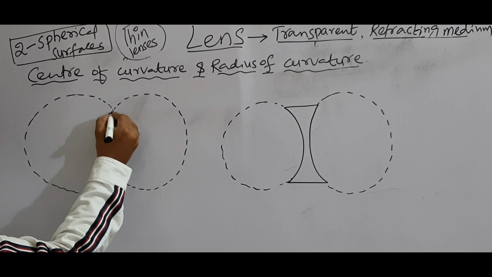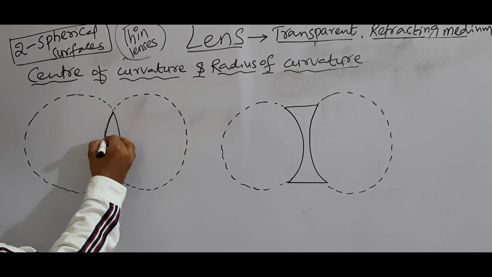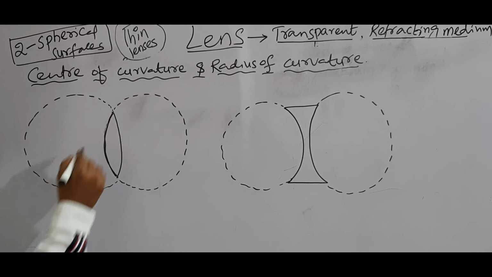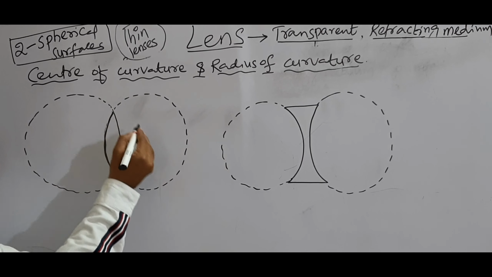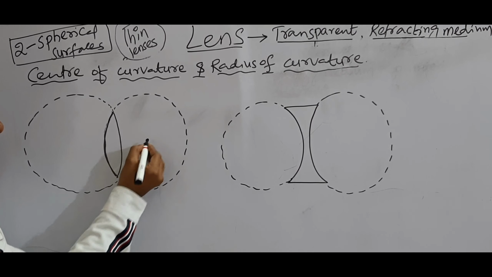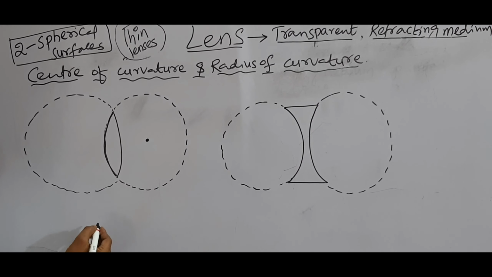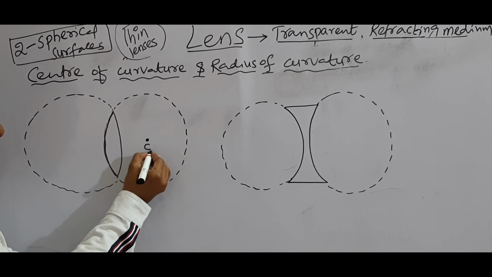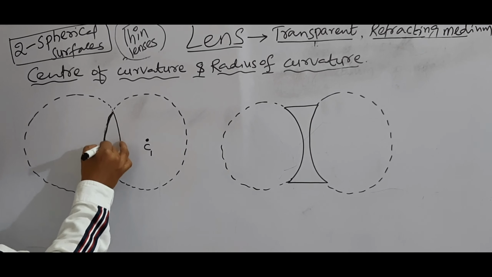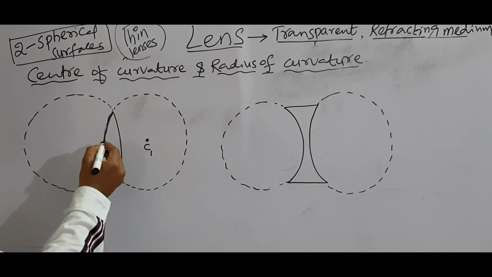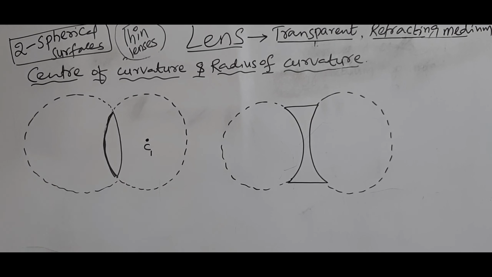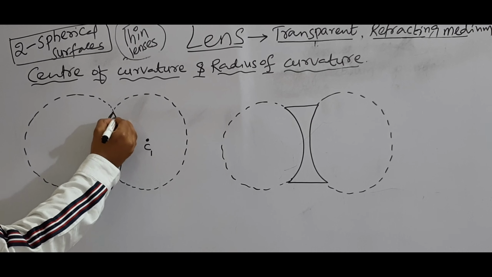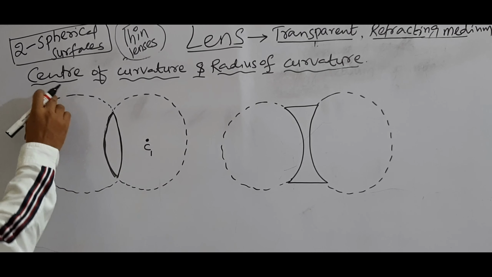Right, see here, this is one spherical surface. For this spherical surface, this is the center of the spherical surface. The center of the spherical surface is nothing but the center of curvature. So C1 is the center of curvature for this sphere. And see here, this is a part of this sphere.